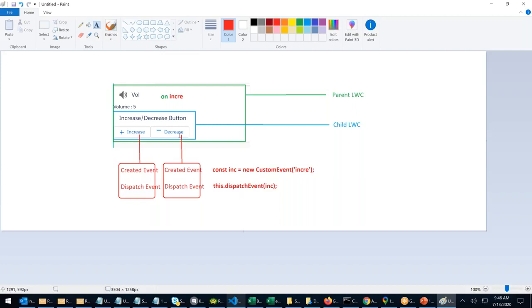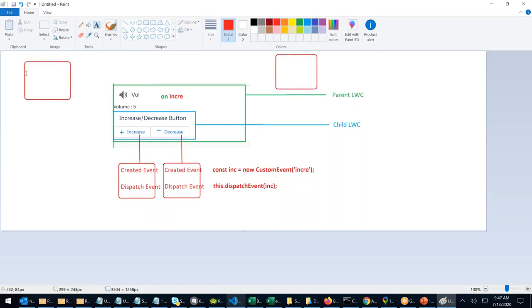Every time you click any one of the buttons, increase is creating an event called incre, decrease is creating an event called decre, and every time the event is dispatched. After the event is dispatched, we listen using the on keyword. Once this is listened, what do you want to do? I want to call a function. Increase will call an increase function, decrease will call a decrease function.